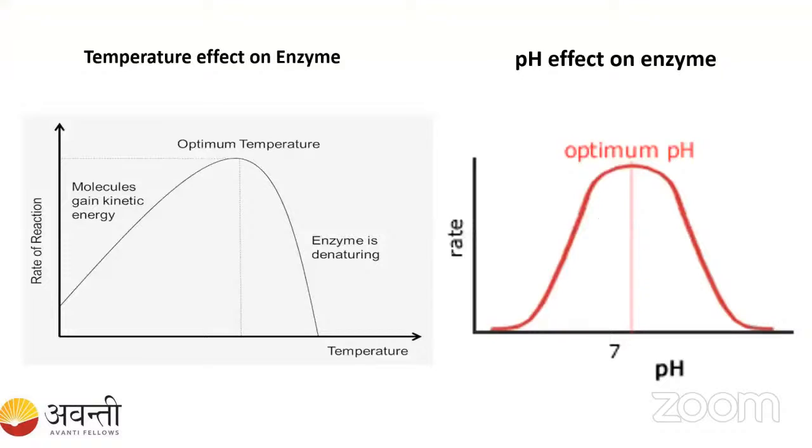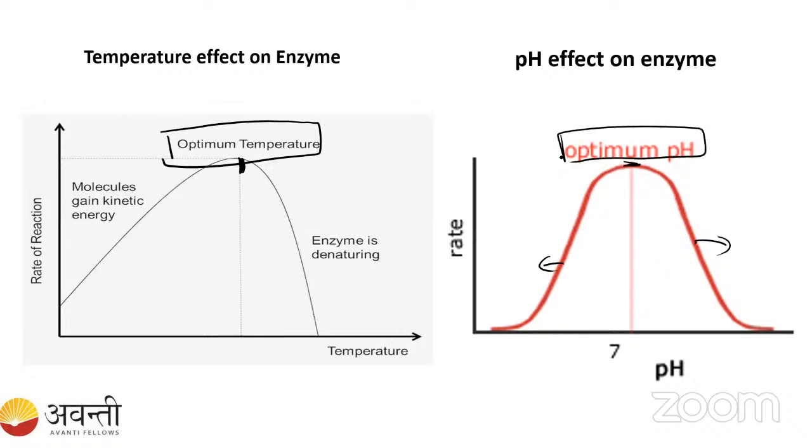Okay. So see here, they have given the graph. So this is the optimum temperature, the temperature where the enzyme is active. And this is the optimum pH. See here, below that it declines, and above that pH it also declines, right? So it is going to work at the optimum pH.